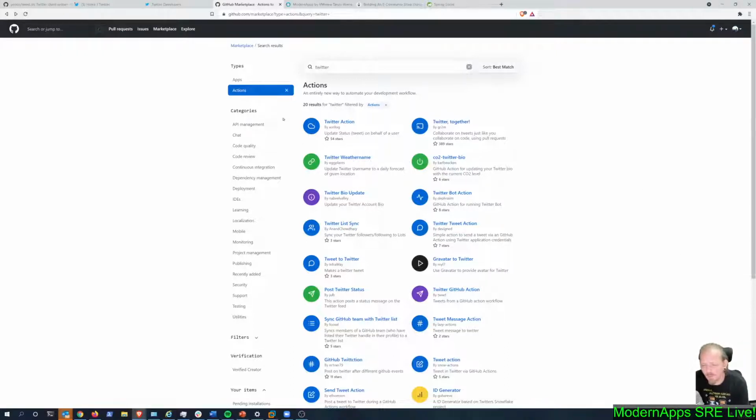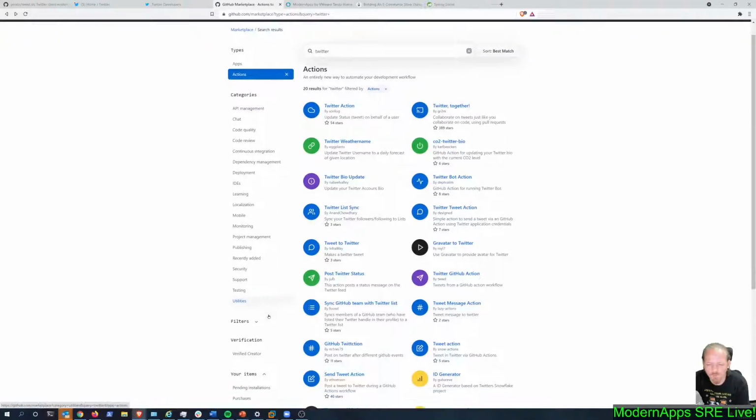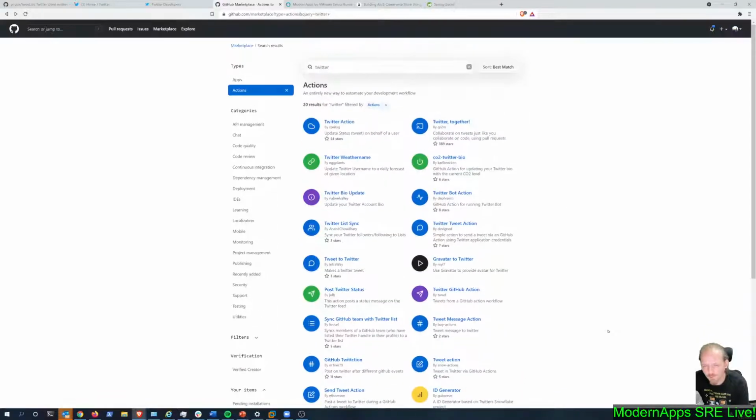And so I started down this path with GitHub Actions, and I could not find a full-featured GitHub Action client, and so that leads into building my own action. Now, if I had more development experience, I might think that something like JavaScript might be a really good way to handle this.